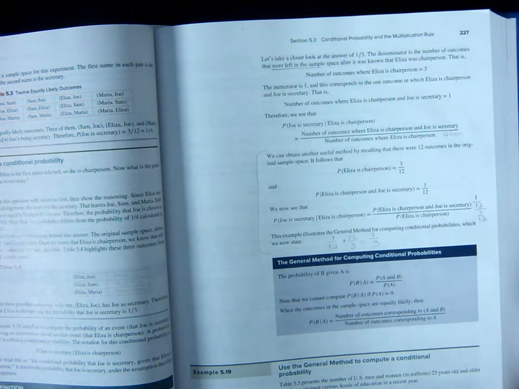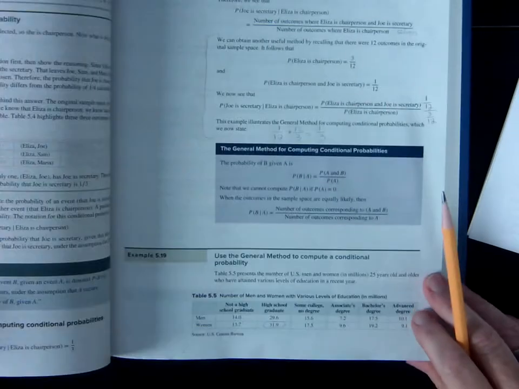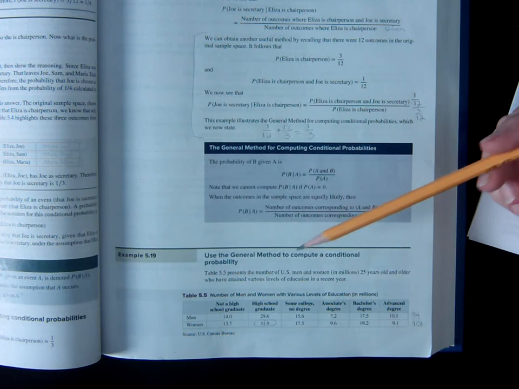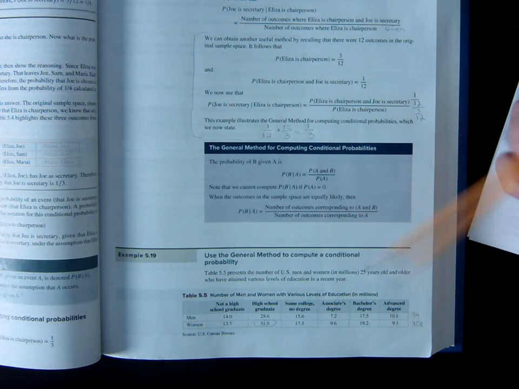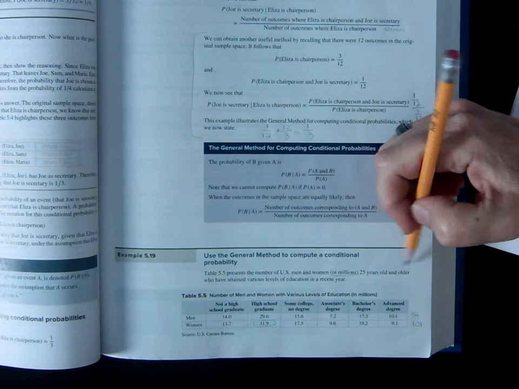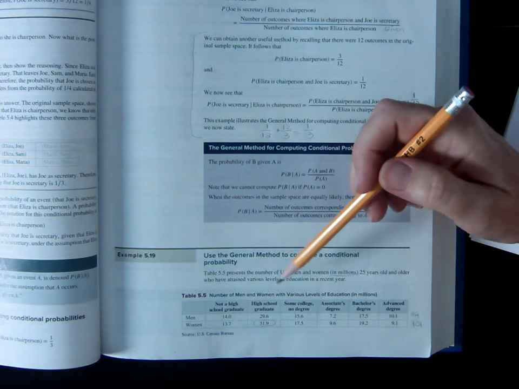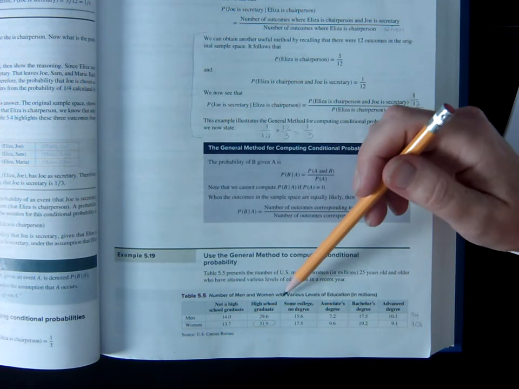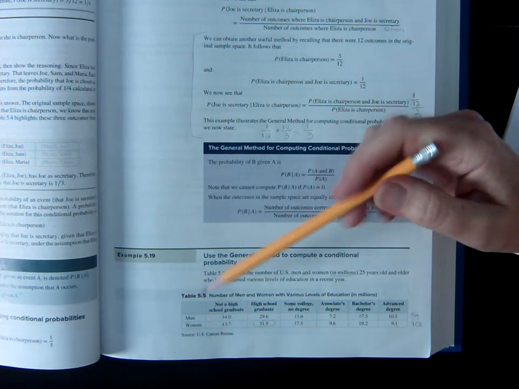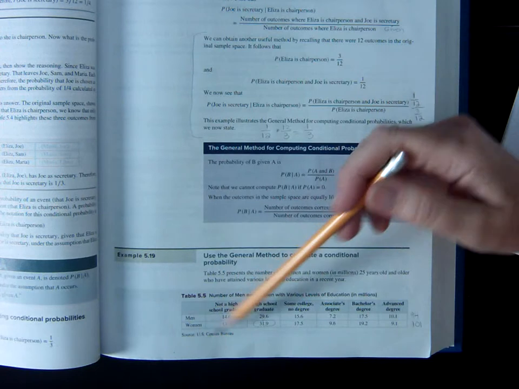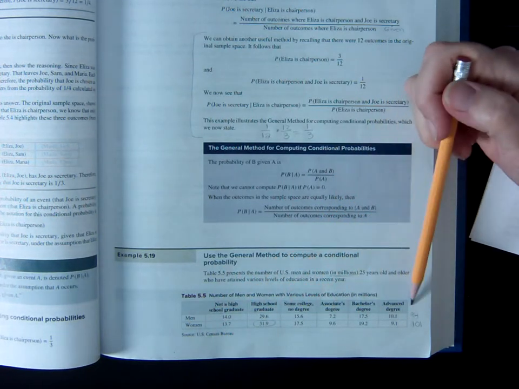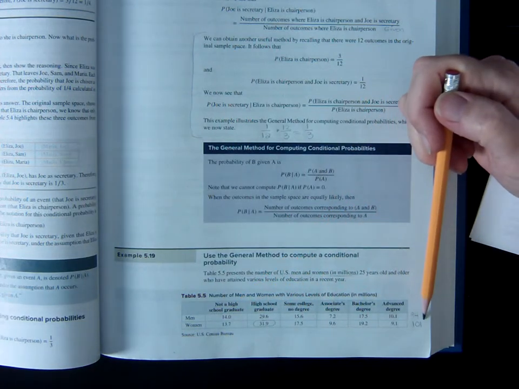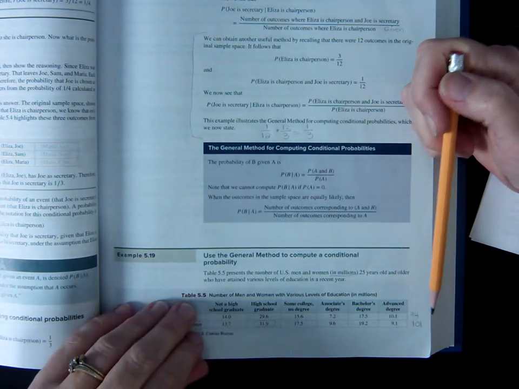All right, let's look at an example, starting with table 5.5. Here we have a table that represents men and women in millions, 25 years or older, who have attained various levels of education in a recent year. Okay. The number of men and women with various levels of education. So here you have your men, and here you have your women. And when we add them up, we get 94 million men in this study. We get 101 million women. That's a lot. Okay, so let's see what we want to do here.